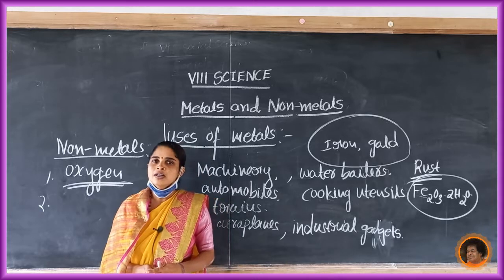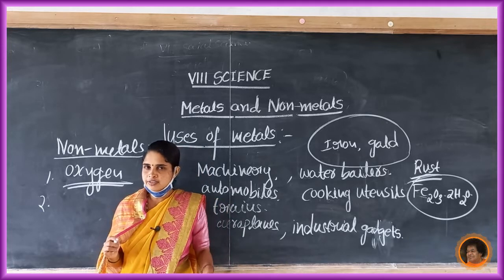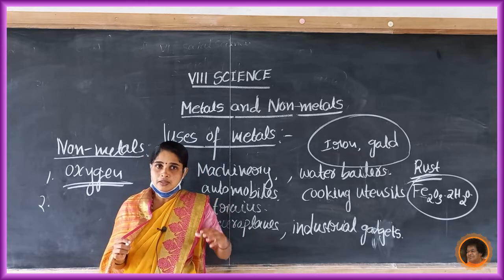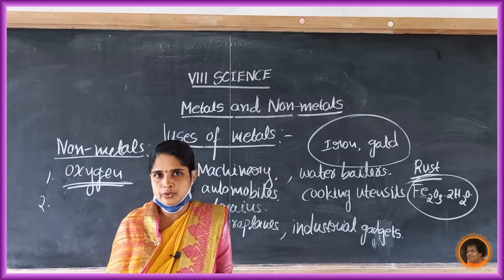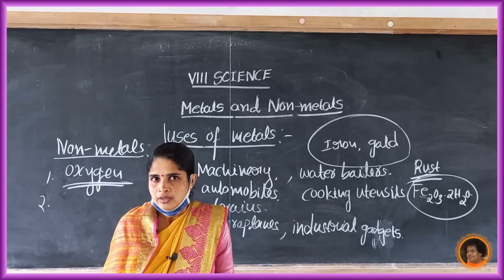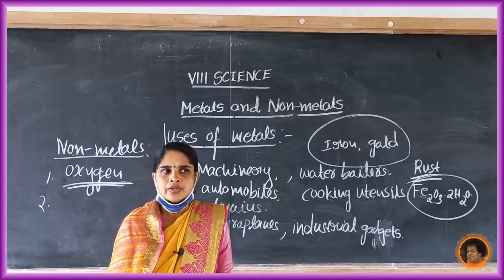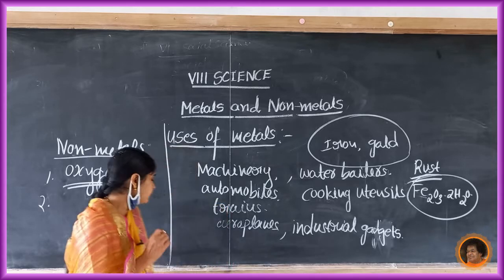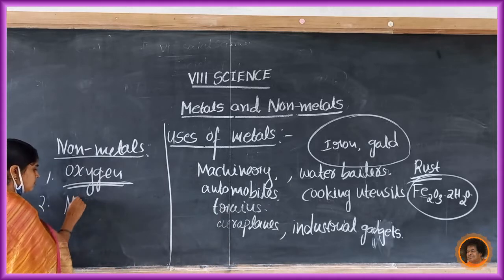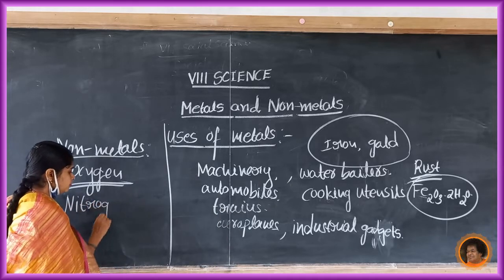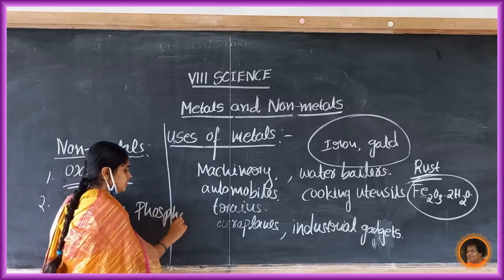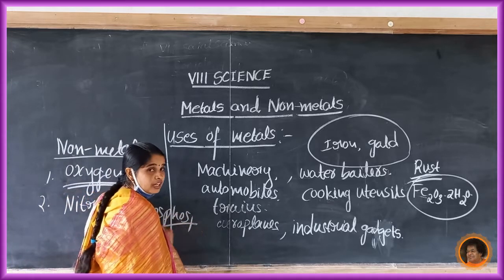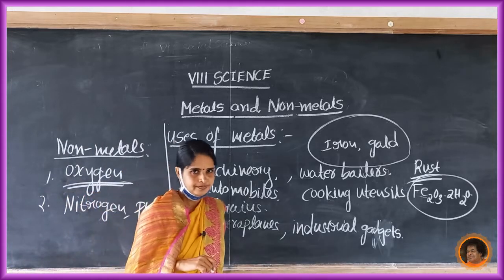For example, nitrogen and phosphorus. These two non-metals are present in fertilizers.